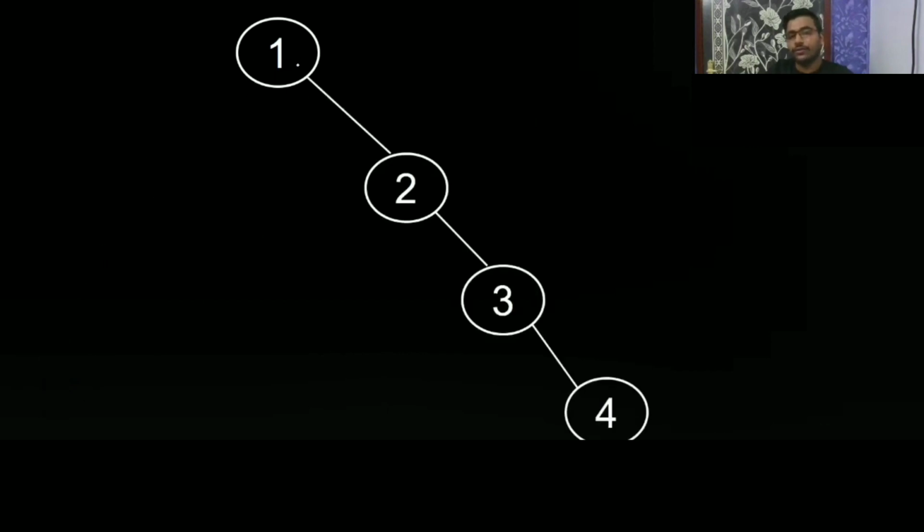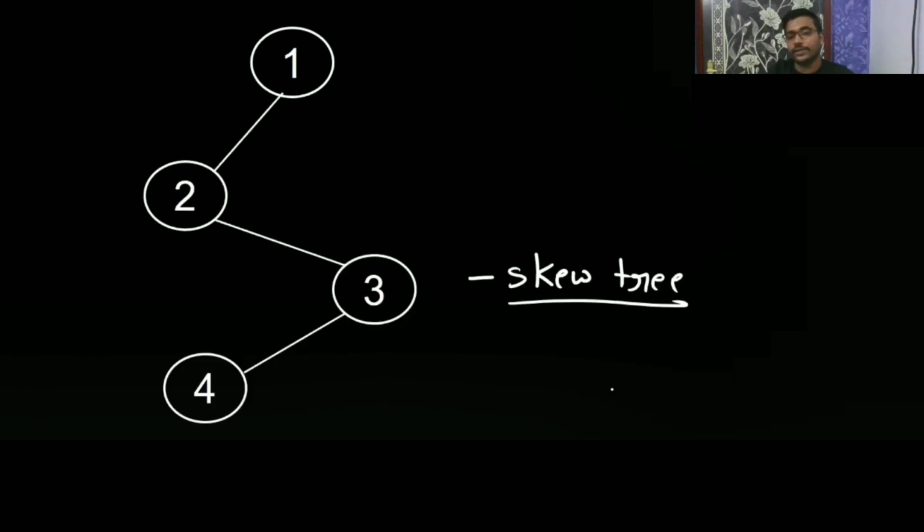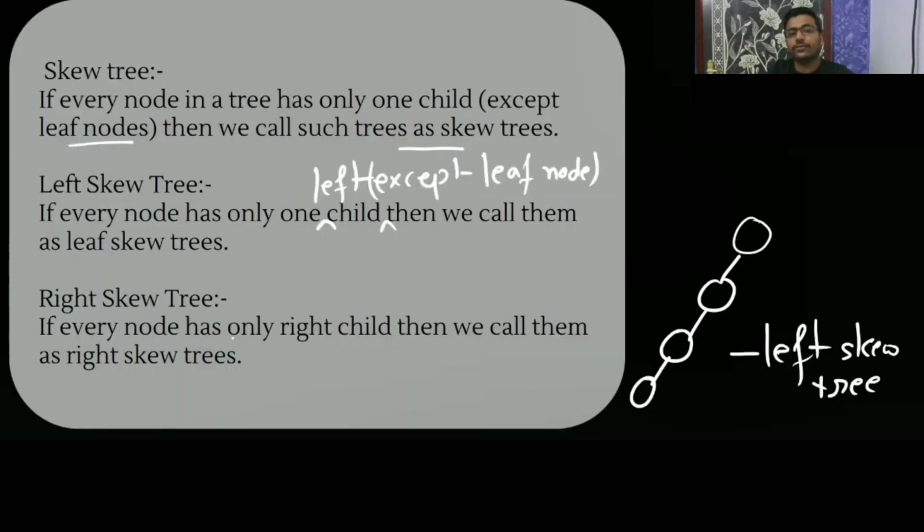Similarly, we have a right skew tree. If every node has only one right child, except the leaf node, then we can call it a right skew tree.